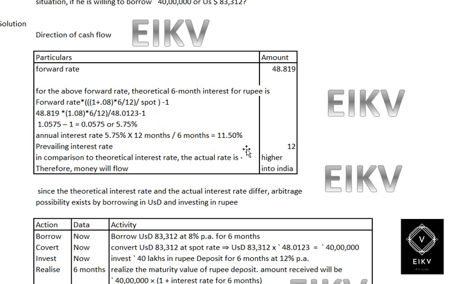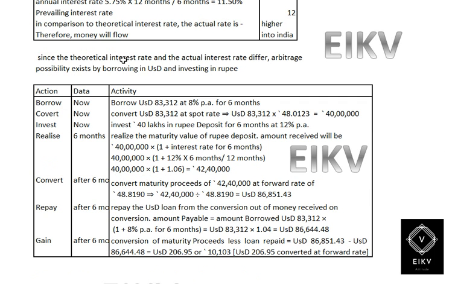The prevailing interest rate is 12%. So in that scenario, when we compare this 11.5% with 12%, the actual rate is higher than the theoretical forward rate. Therefore the money will flow to India. We can take advantage of the situation by taking an investment decision. Since the theoretical interest rate and the actual interest rate have a difference, an arbitrage possibility exists by borrowing in USD and investing in Indian rupee.